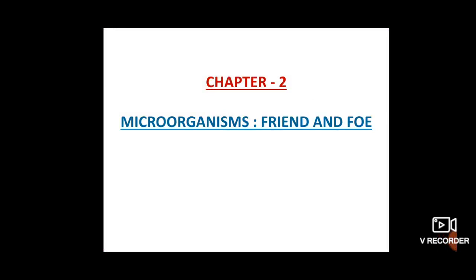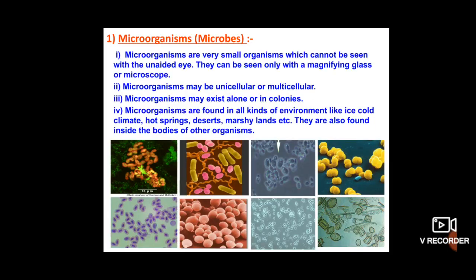Yes, children. So microorganisms. What do we mean by microorganisms and what are the characteristics of these microorganisms? See here, the first characteristic of microbes or microorganisms is that microorganisms are very small organisms which cannot be seen with our naked eye. The size of the organism is very small and we cannot see it through our naked eye or unaided eye.